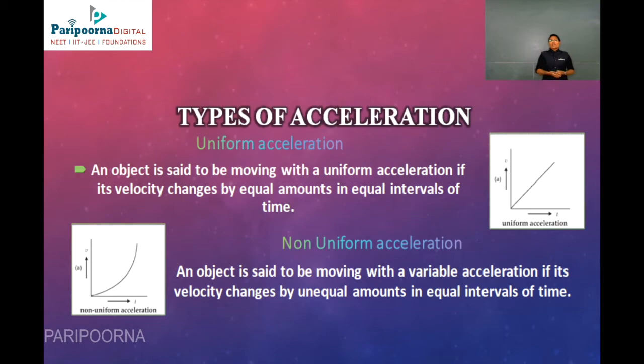Now there are two types of acceleration: uniform acceleration and non-uniform acceleration. An object is said to be moving with uniform acceleration if its velocity changes by equal amounts in equal intervals of time. When we draw the graph, we will get a straight line. But in the case of non-uniform acceleration, an object is said to be moving with variable acceleration if its velocity changes by unequal amounts in equal intervals of time.